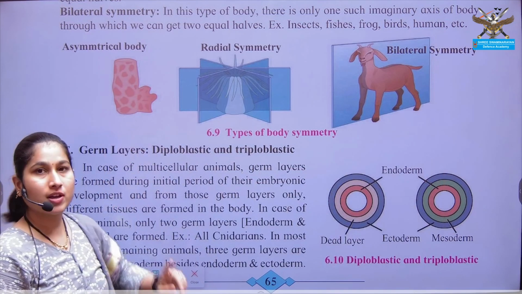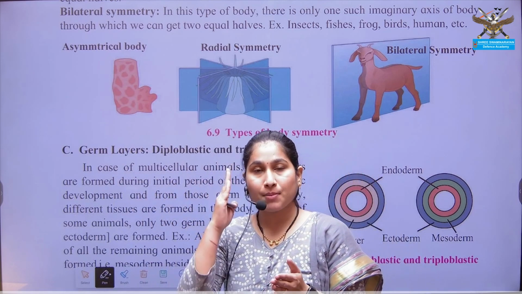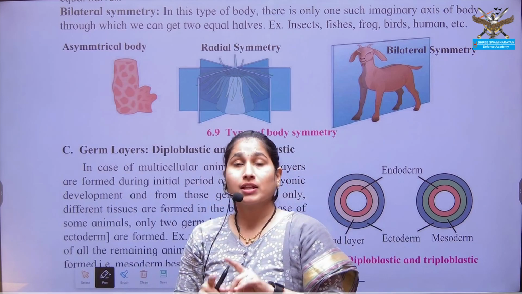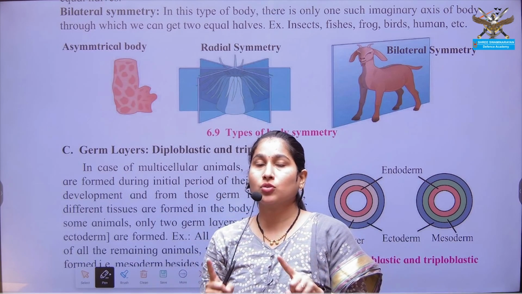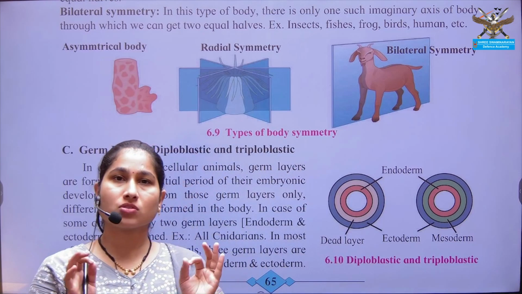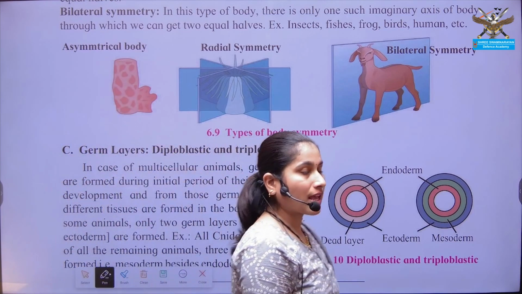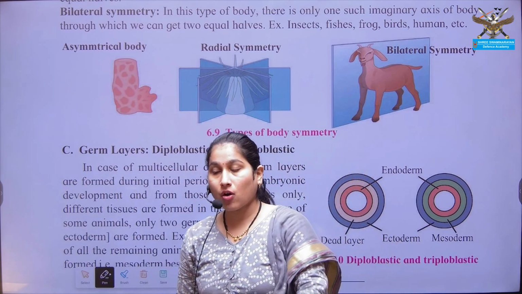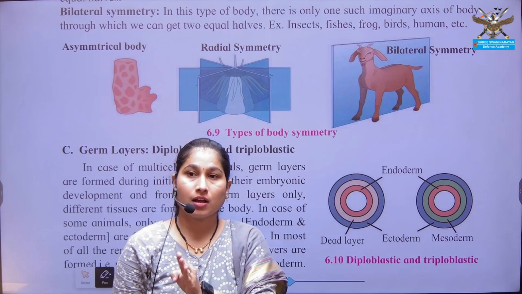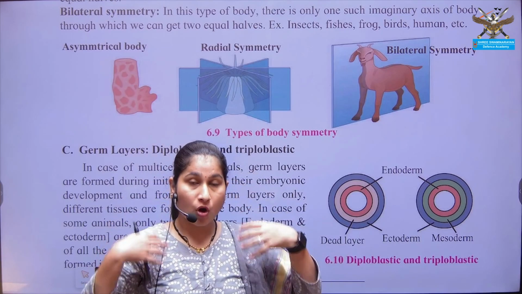First is asymmetry, that is, whenever an imaginary axis or plane is passed through the organism, it is not divided into two equal halves. Such symmetry is known as asymmetry. The body of that organism does not show equal distribution of the organs or organ systems morphologically.